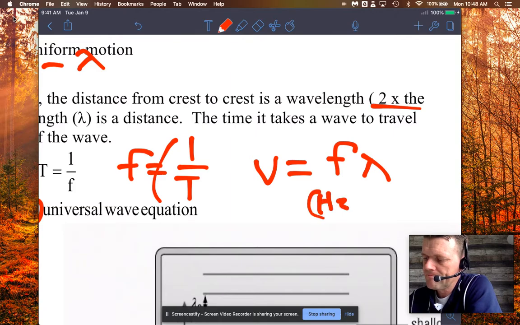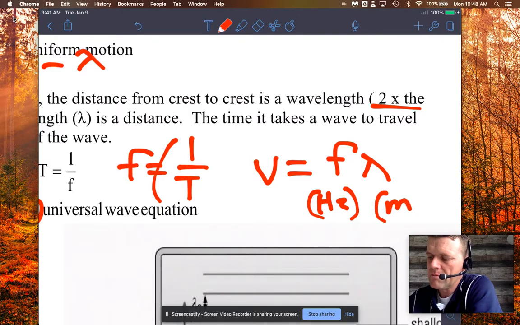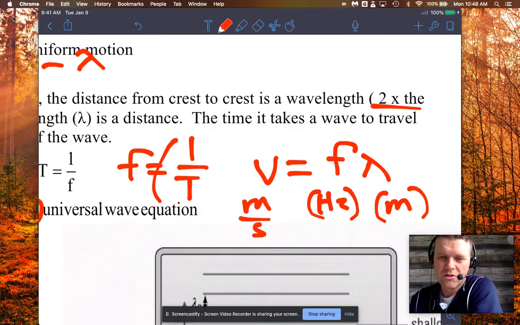So yeah, the frequency needs to be in cycles per second. And typically the wavelength is measured in meters for the most part. And that will give you a speed in meters per second. Okay.